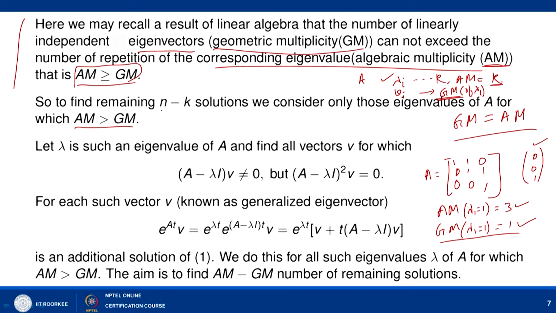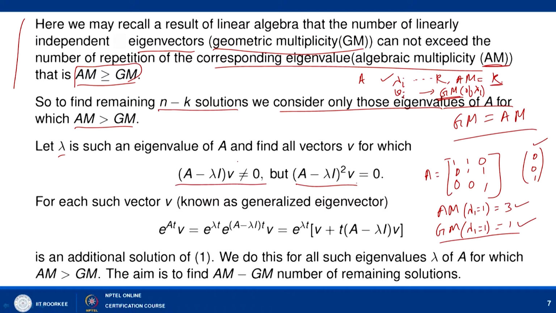So, to find the remaining n minus k solutions, we consider only those eigenvalues of A for which AM is strictly greater than GM. Let lambda be such an eigenvalue of A, and find all vectors v for which (A minus lambda I) v is not equal to 0. It means v is not an eigenvector of A corresponding to lambda, but (A minus lambda I) whole square into v equals 0.